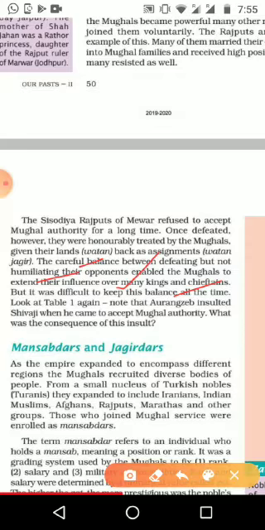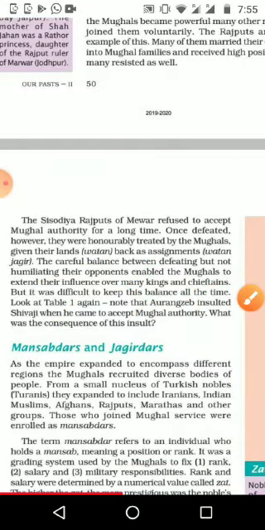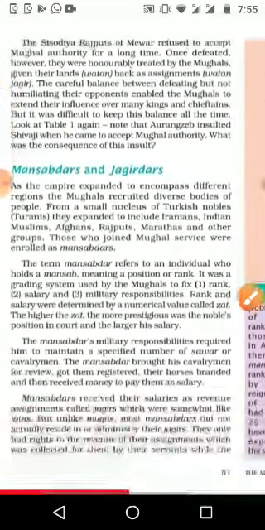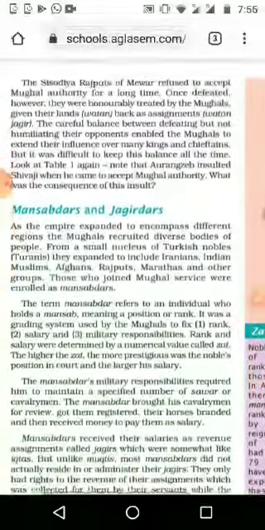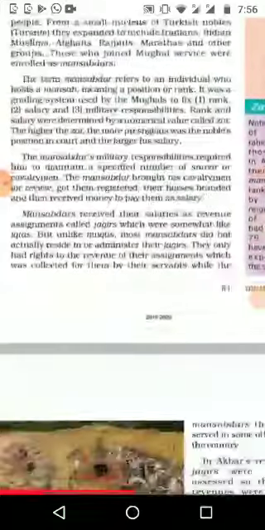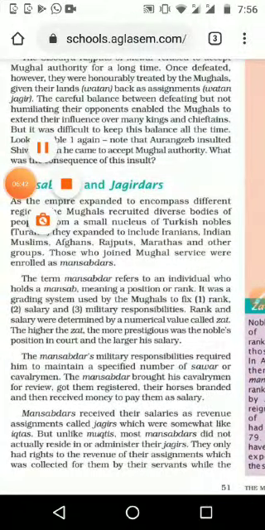That is why they gained influence, and people were ready to accept the rule of the Mughals. And in Table 1 we can see again that Aurangzeb insulted Shivaji the first time when he came to accept Mughal authority. When he came by himself to join the Mughals, Aurangzeb insulted him, and afterwards Shivaji went and made an army, and defeated the Mughals also. With this we are stopping the lesson today. The next part we will study next day. Thank you. Have a nice day.